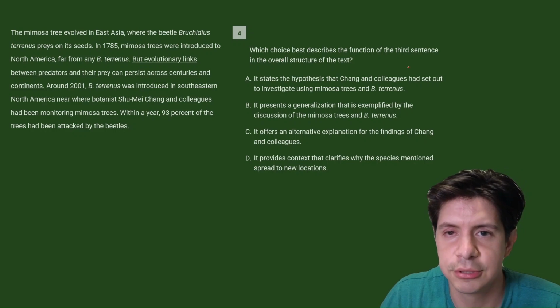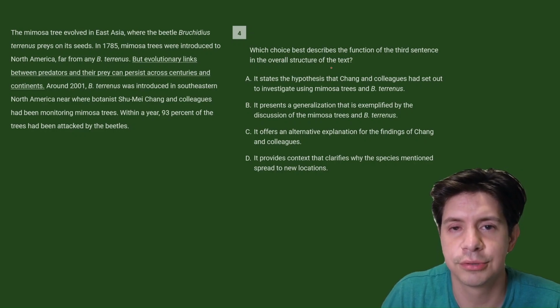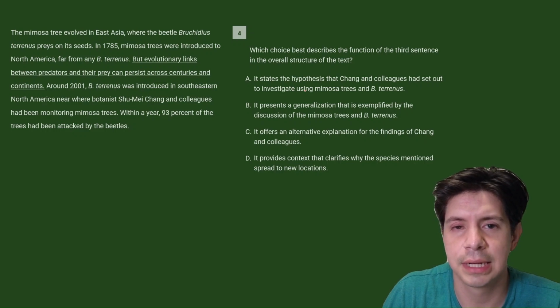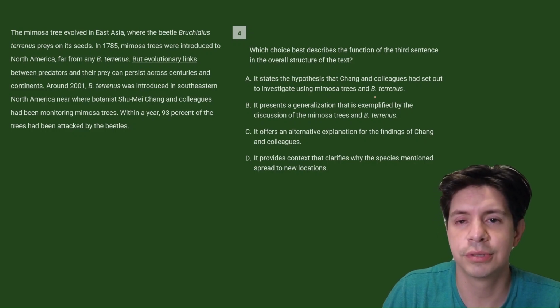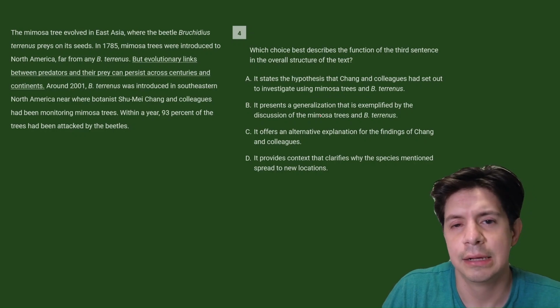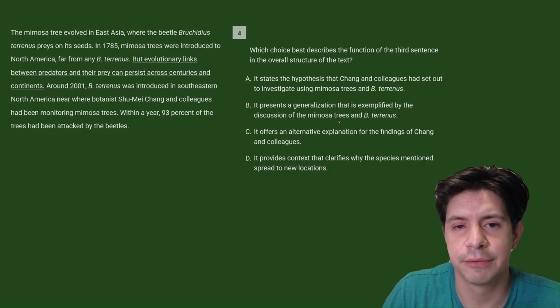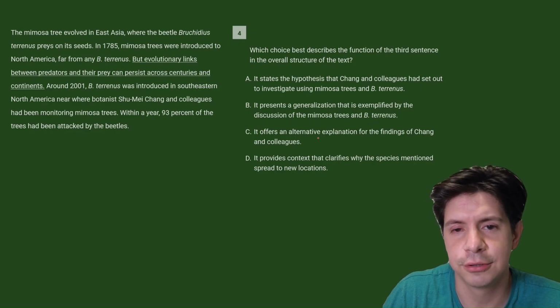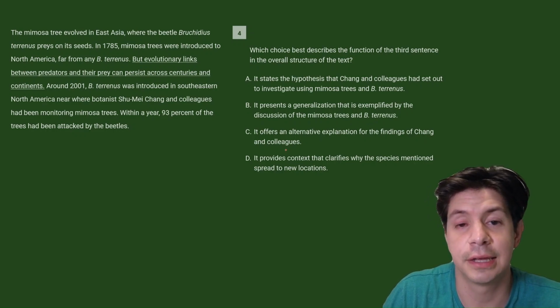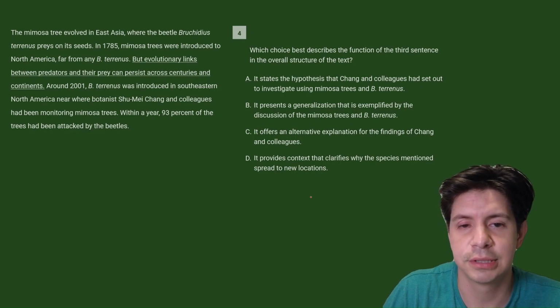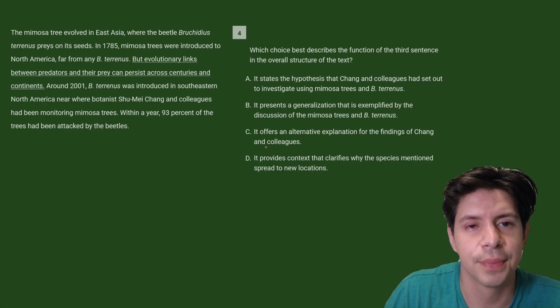Which choice best describes the function of the third sentence and the overall structure of the text? It states the hypothesis that Chang and colleagues had set out to investigate using mimosa trees and B. tyrannus. It presents a generalization that is exemplified by the discussion of the mimosa trees and B. tyrannus. It offers an alternative explanation for the findings of Chang and colleagues, provides context that clarifies why the species mentioned spreads to new locations.